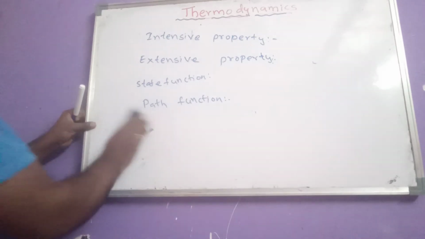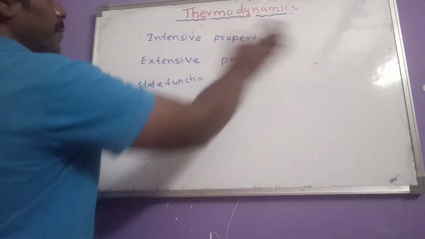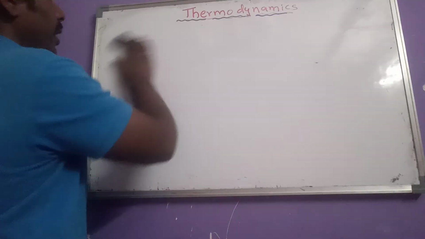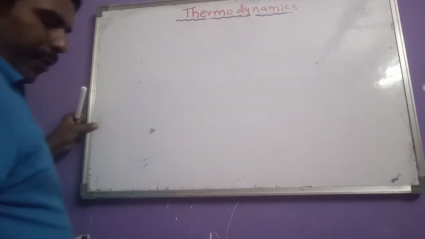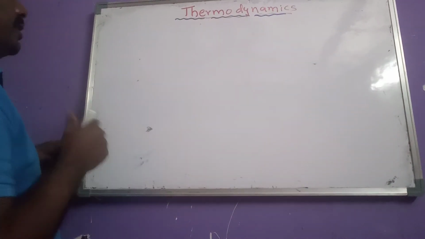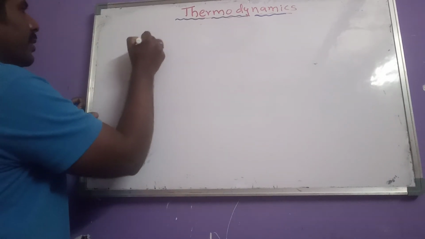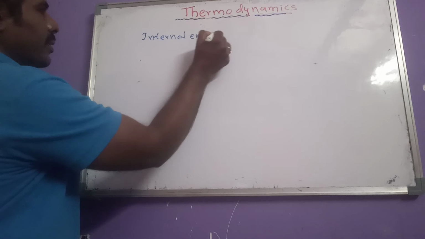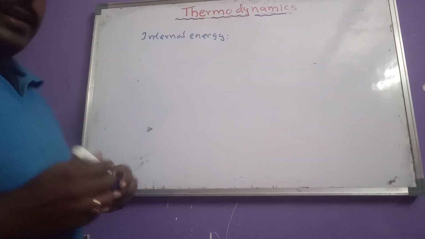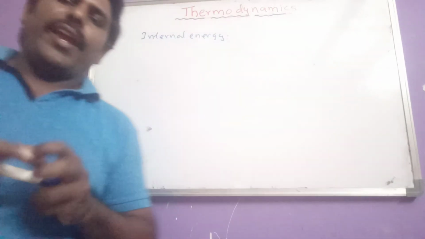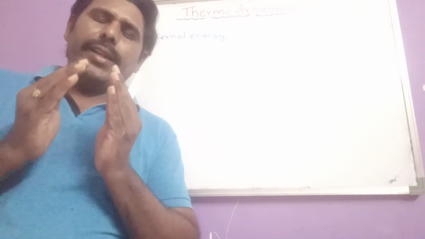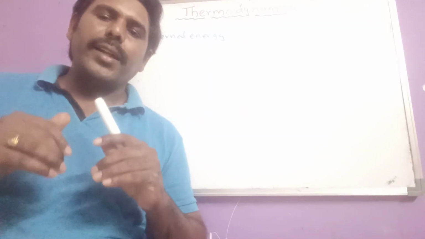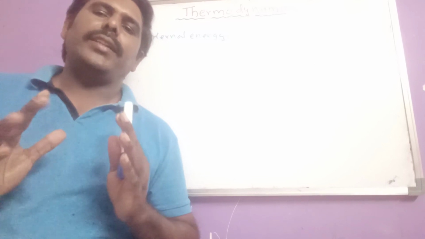Okay, these are some important terms present in thermodynamics. After that, another important thing here is internal energy. So what is internal energy? Generally in nature, every particle, any substance, has some energy stored internally inside.